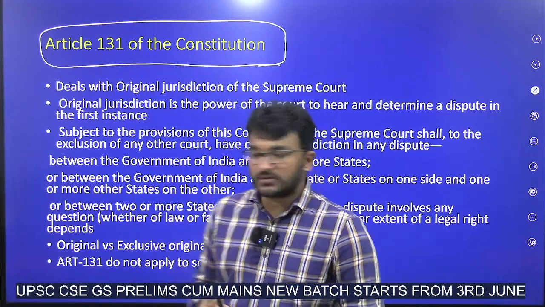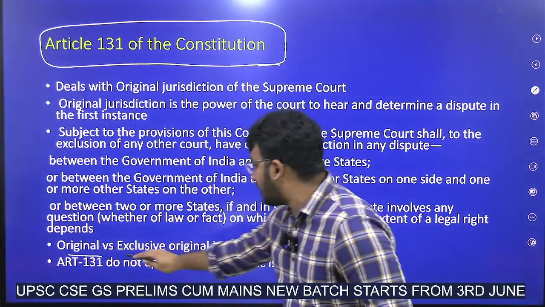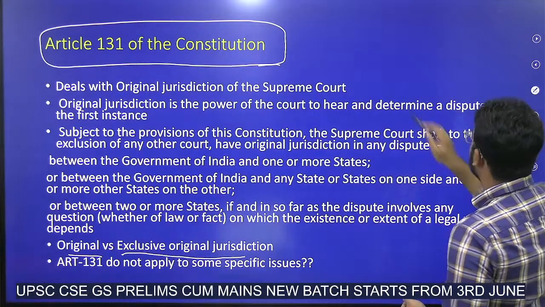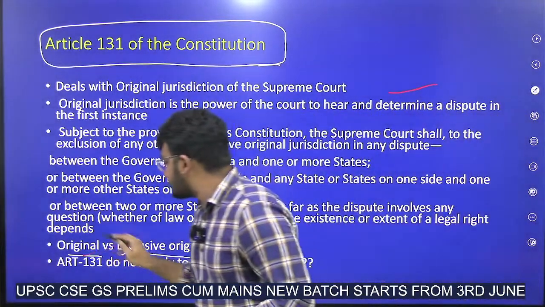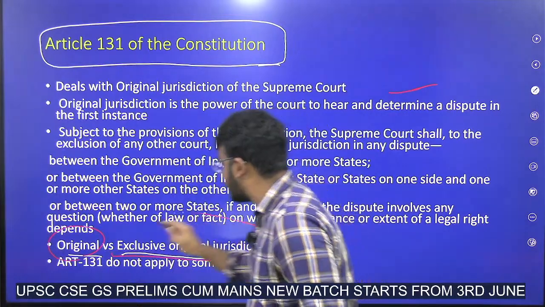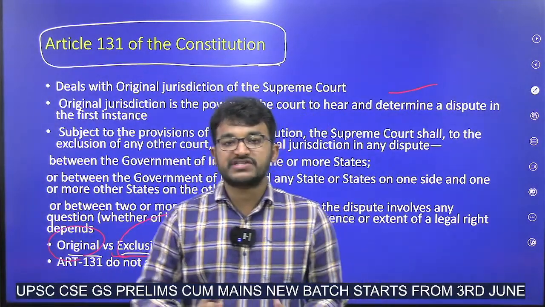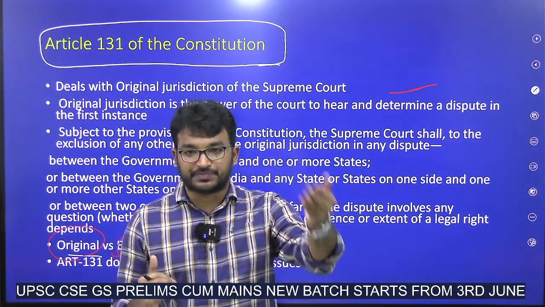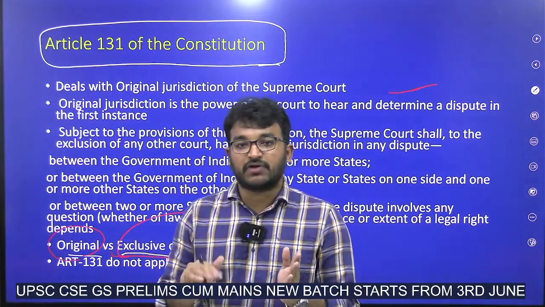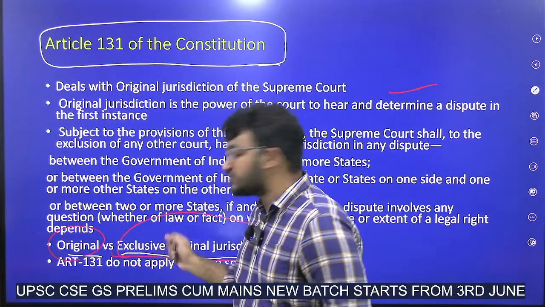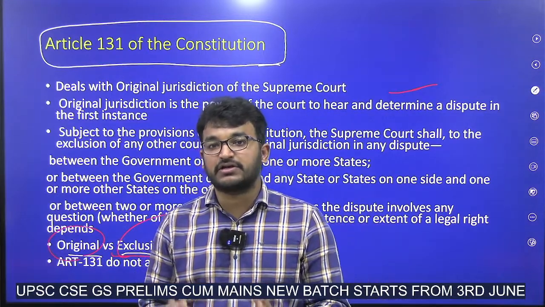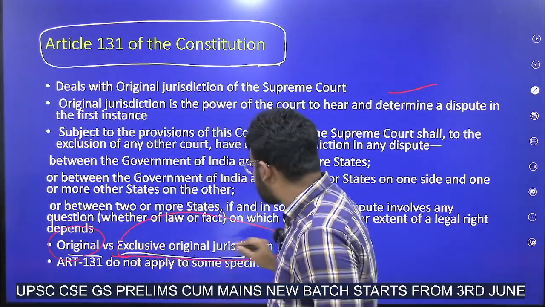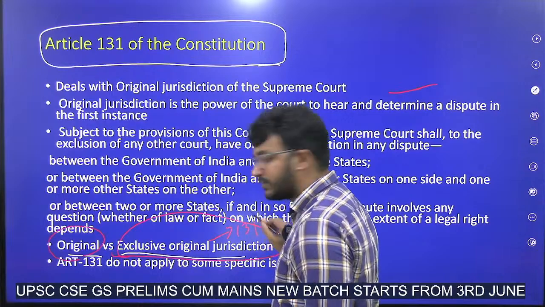And in this also there is original jurisdiction and exclusive original jurisdiction. What is the difference? In original jurisdiction, one can go directly to the Supreme Court, but it doesn't mean that one cannot go to the High Court. But in exclusive original jurisdiction, one must go directly only to the Supreme Court and cannot go to the High Court. And Article 131 is the exclusive original jurisdiction of the Supreme Court.